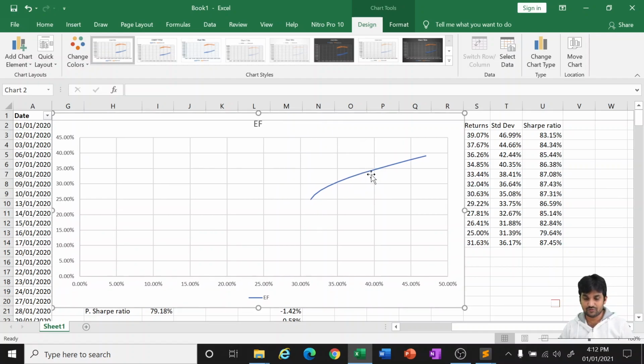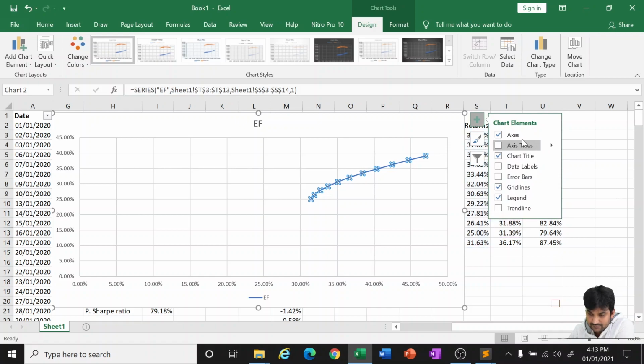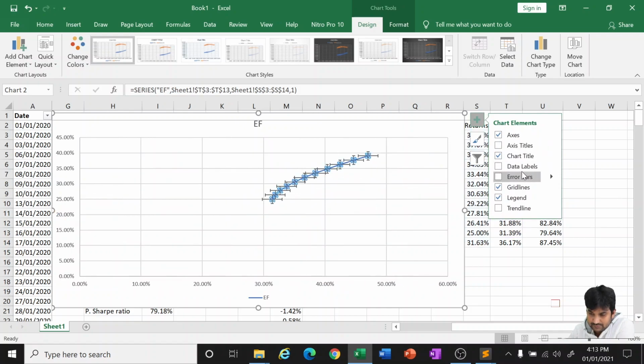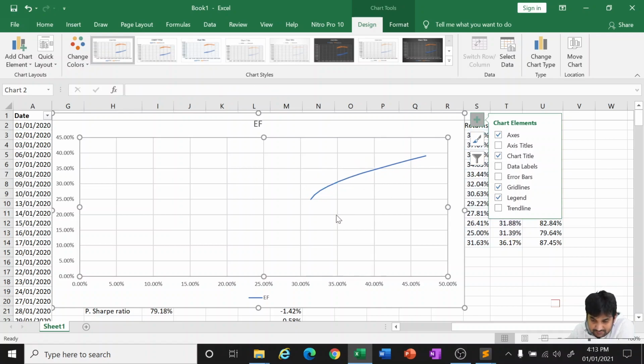In this efficient frontier you can see various points. Data labels we can give, but it's too confusing. So at 35% we are getting approximately 30%.